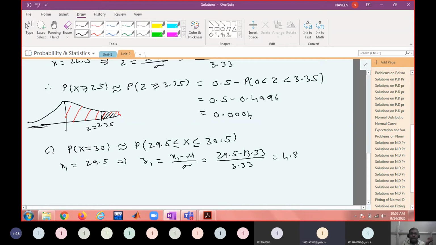4.8559. That means 86. Yes, sir. X2 equal to 30.5 means Z2 equal to (X2 minus mu) by sigma, which is 30.5 by 13.33 by 3.33. Compute this.